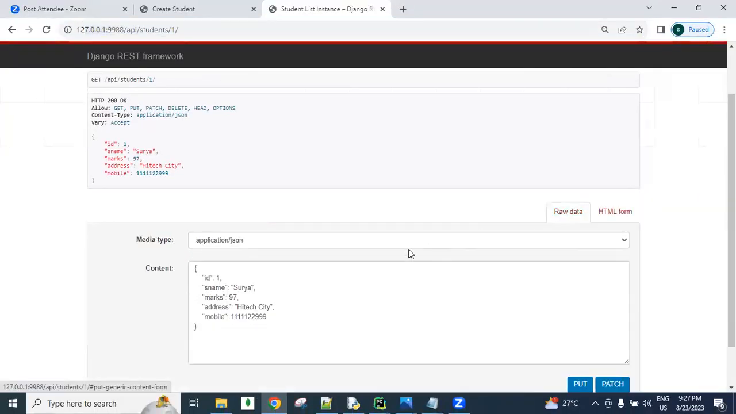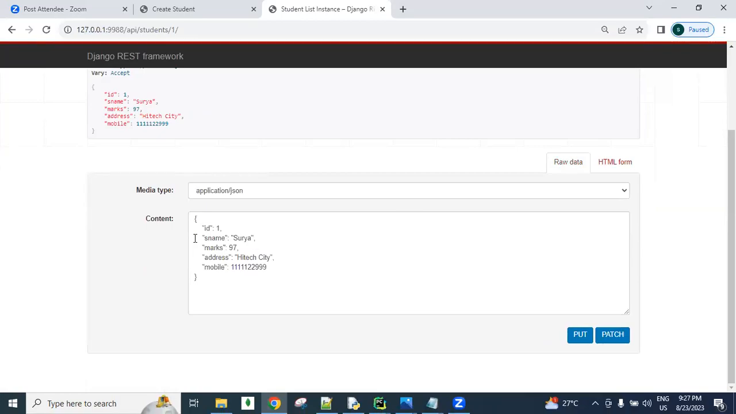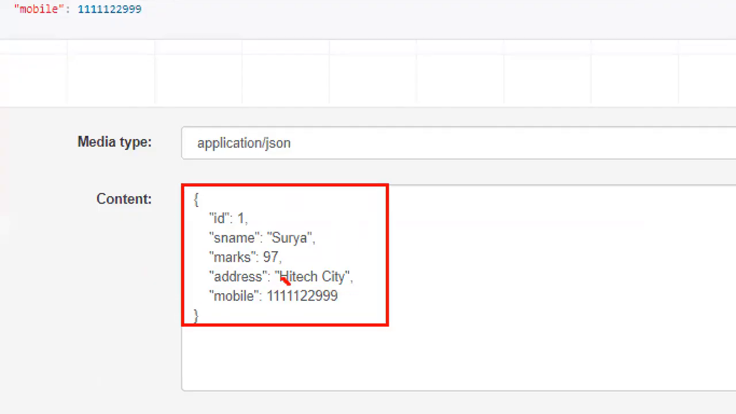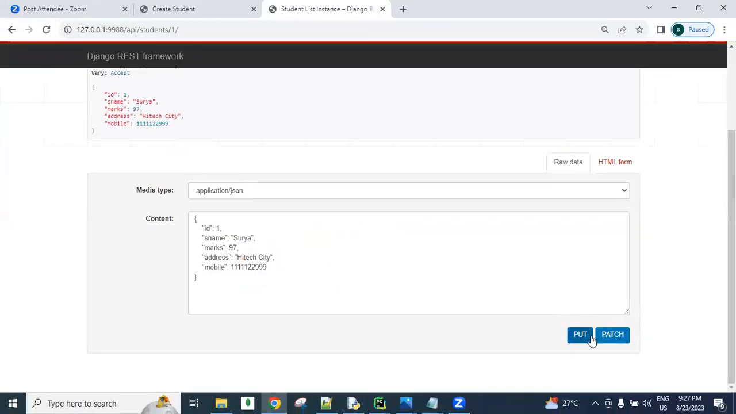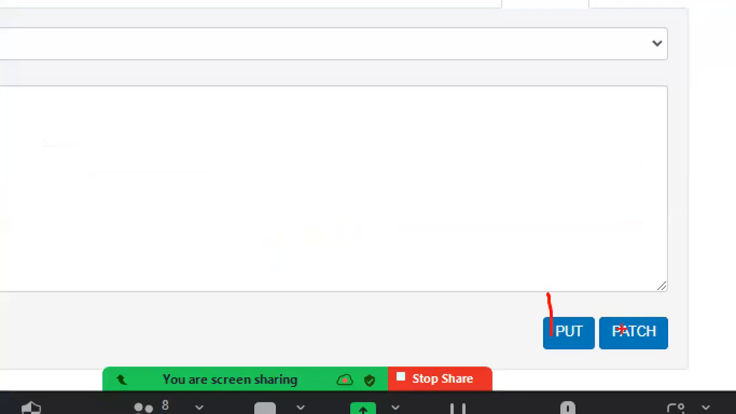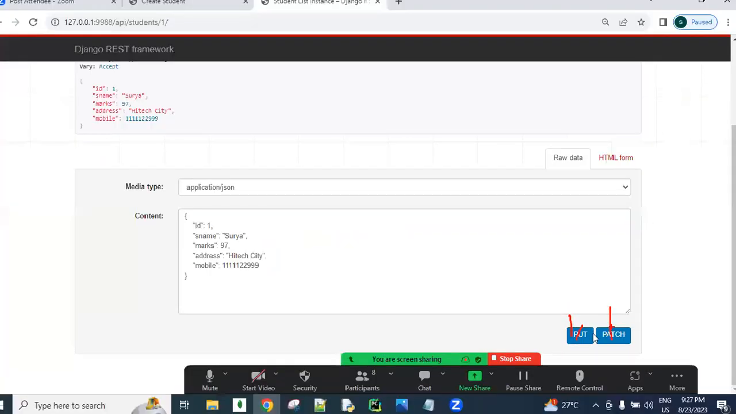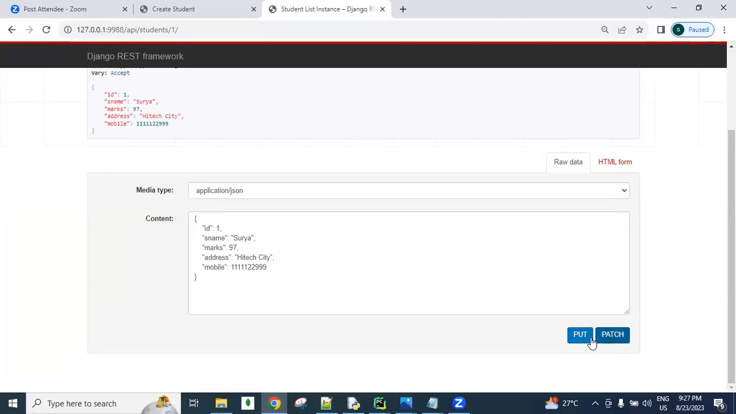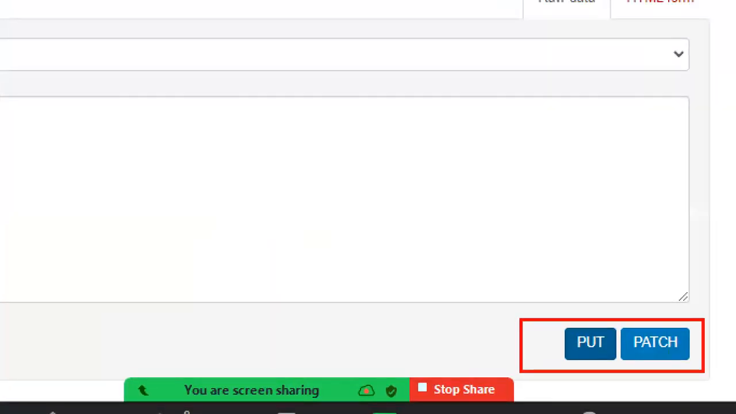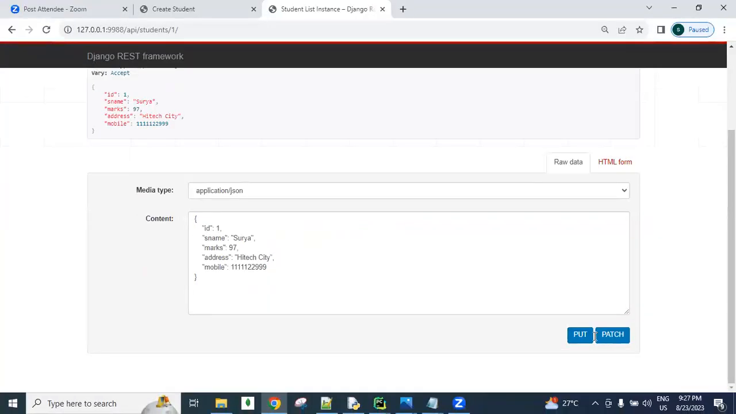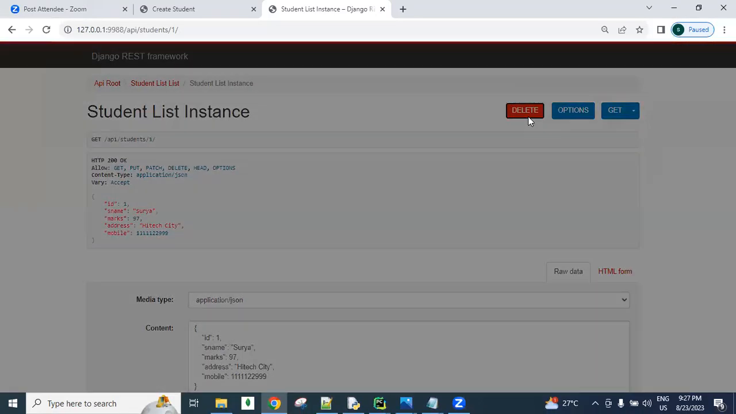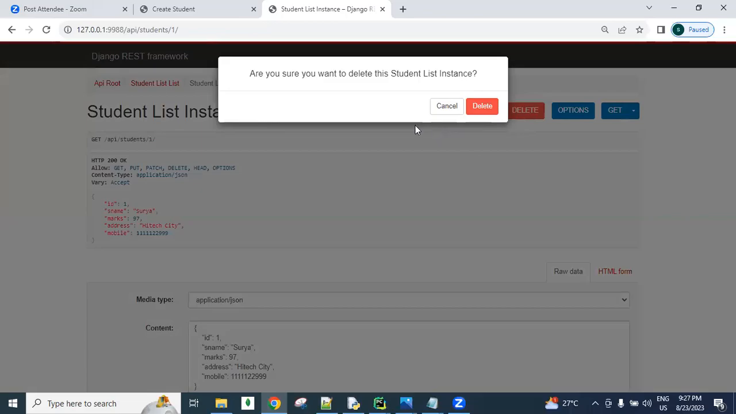And if you want to send it in the form of JSON, then also we can send, guys. So here there is put and patch. I will explain all these things later. What is put? What is patch? The difference between put and patch is a very, very important question. People will ask it in interviews. Got it? And if we want to delete, see here, we can click this delete button.